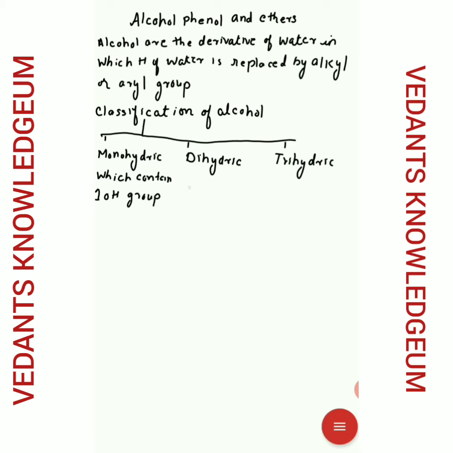Second, dihydric alcohols. As the word says, di means two. So the alcohols which contain two OH groups per molecule are said to be dihydric alcohols.